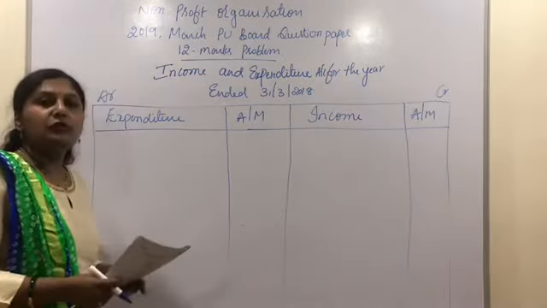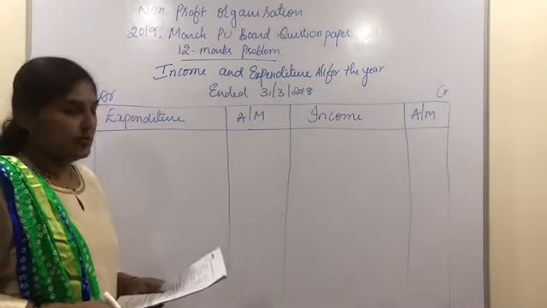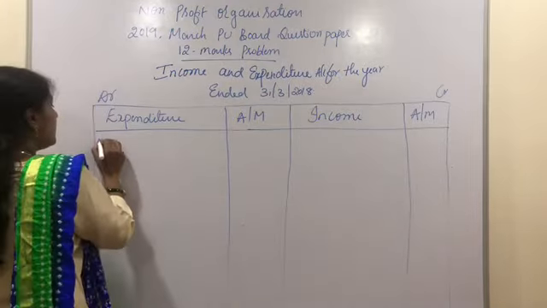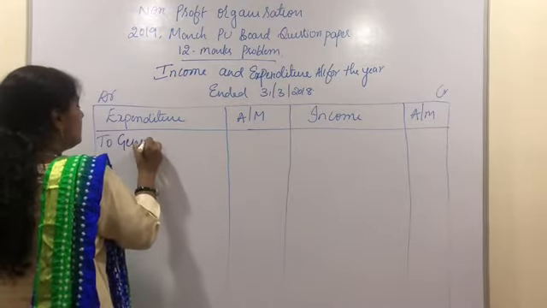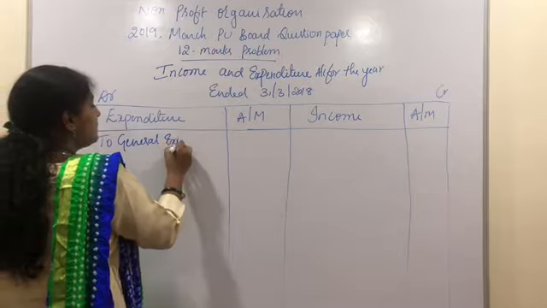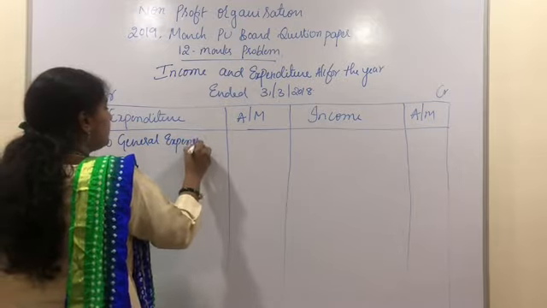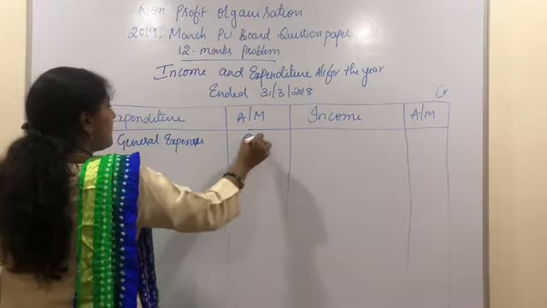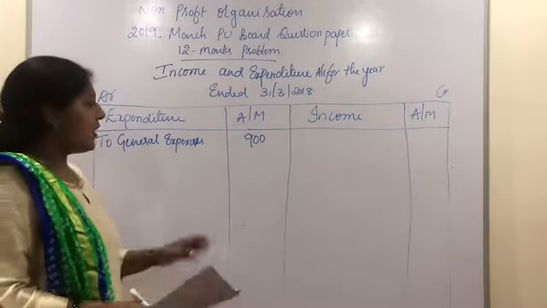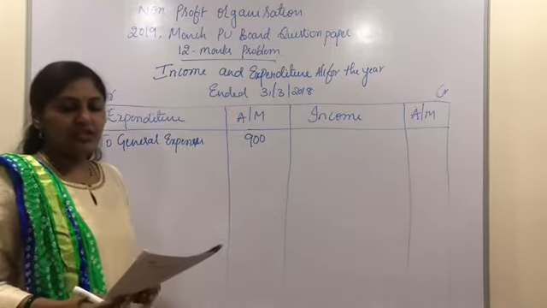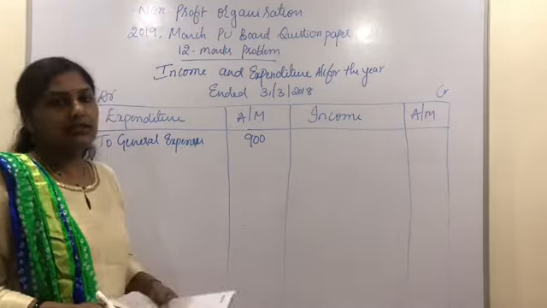So the first and foremost important expenditure given in the problem is general expenses. So let us record the general expenses here. So the balance of general expenses is 900 without any kind of adjustment. So I am writing it as it is. So after the general expenses, the next expense is salary.